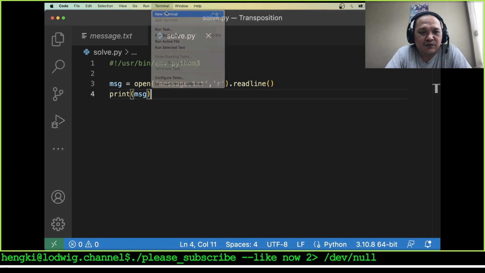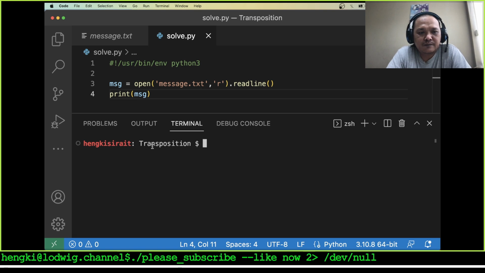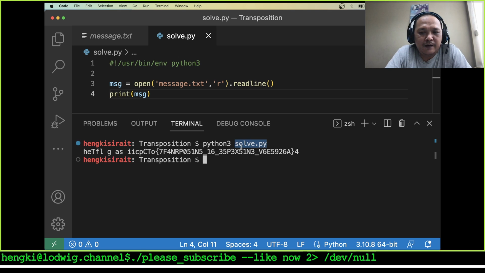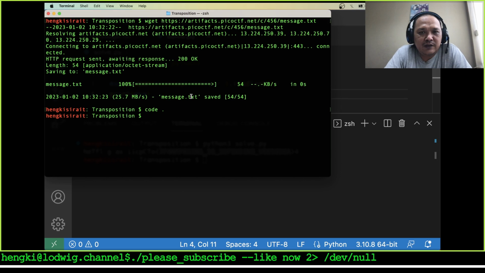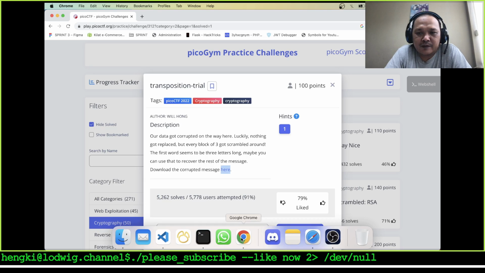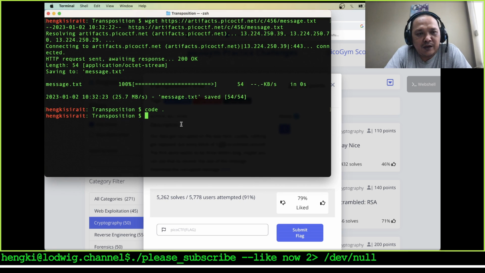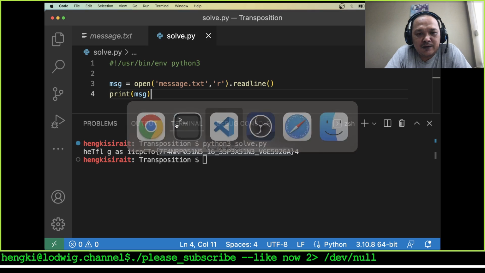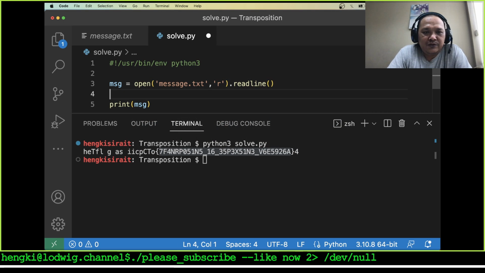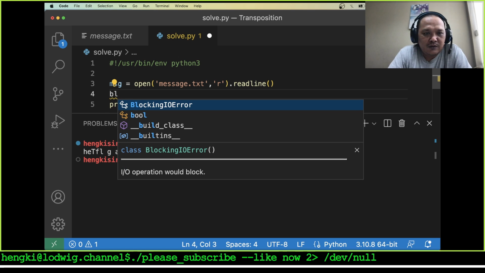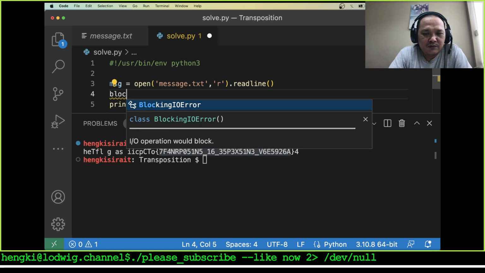Let's open a new terminal here and use Python 3 to run our solve.py. Okay, what we got here, let's take our mission. It got corrupted on the way here, luckily nothing got replaced, but every block, okay, we will use, let's say, block here.